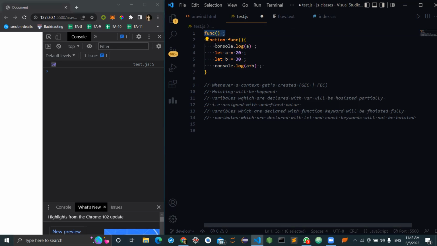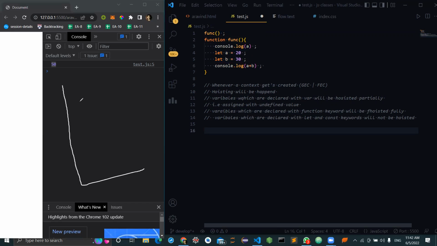That means a functional execution context will be created. And will these two variables get hoisted inside the functional execution context? It will throw an error, not initialized. You have to tell the error exactly, because you know all kinds of errors. You can't access a variable before initialization. Yes, that's the error you will get.